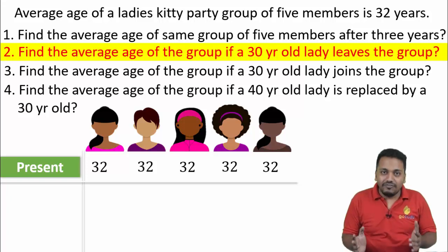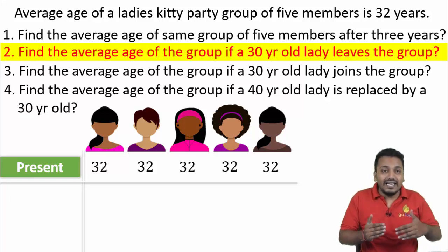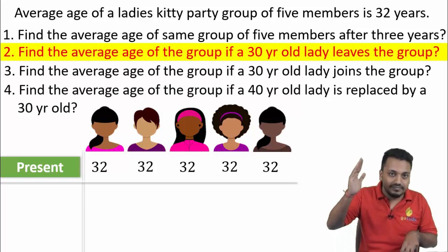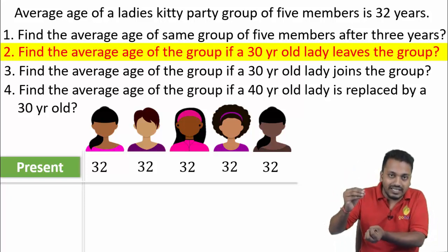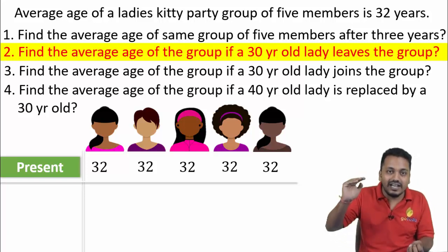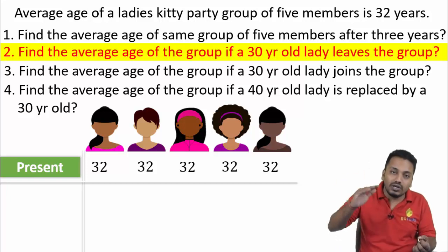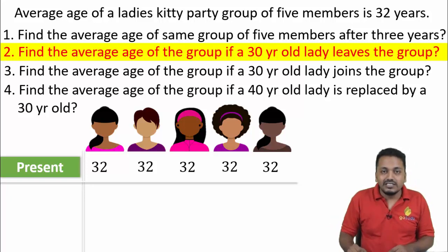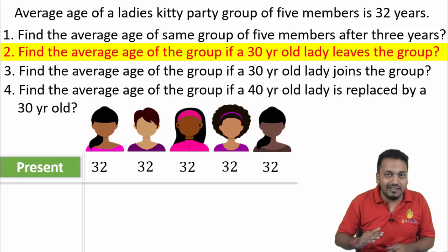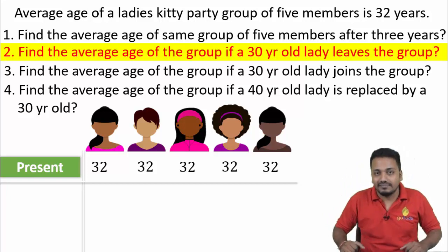Find the average if a 30-year-old lady leaves the group. The age of the lady leaving the group is less than the group's average, so this will take the average upwards. If a smaller than average quantity is leaving the group, the average will go up. If the age of the lady leaving was higher than the group's average, it would have lowered the average. Similarly, in case of joining, which we have discussed earlier, a value smaller than the average lowers the average and a value higher than the average adds to the average.